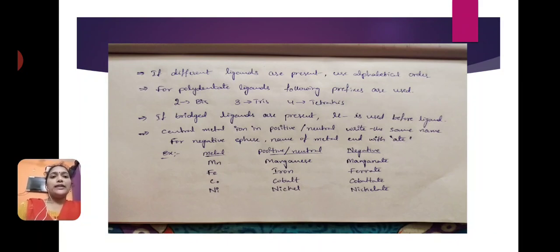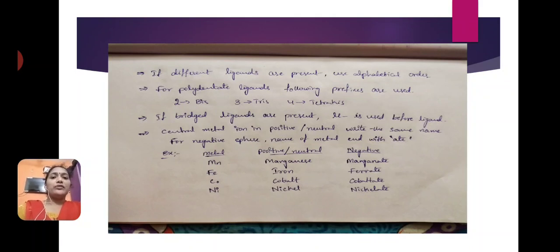For polydentate ligands, the following prefixes are used. If polydentate ligands are present in coordination compounds, we have to use different prefixes, because polydentate ligands already have di, tri, tetra in their names.